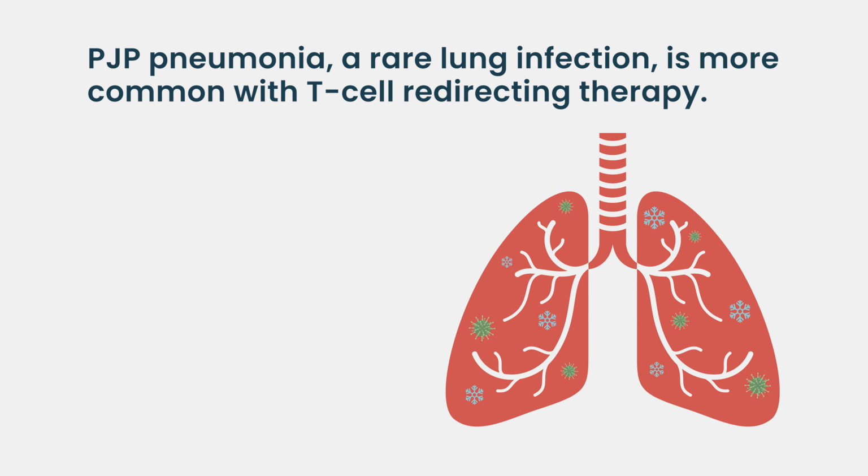Despite common things being common, patients on these types of therapies are at risk for what we call opportunistic infections. So things that don't normally cause infection if you're not immunocompromised, but can. The one we most commonly think of is called pneumocystis or PJP pneumonia. It's a fungus that we all basically breathe in, but normally when our immune system is working, we don't become infected.